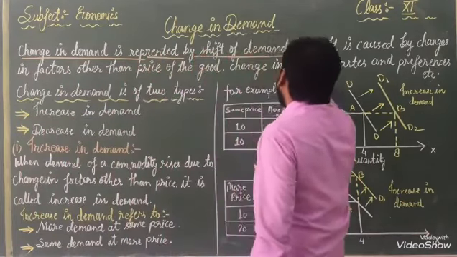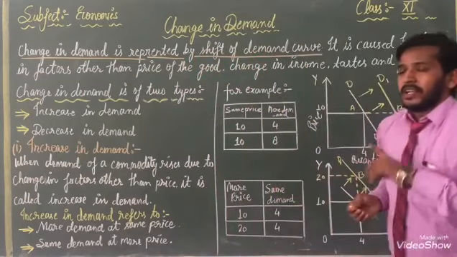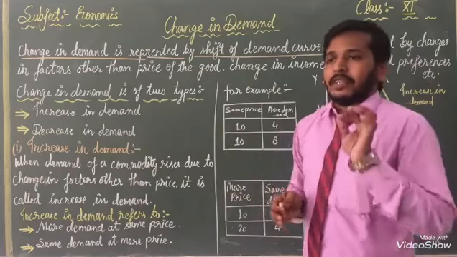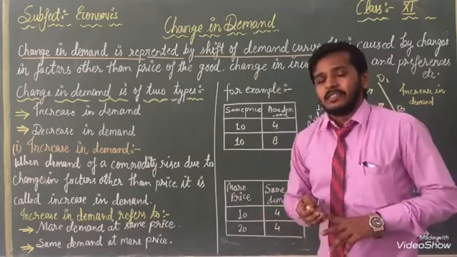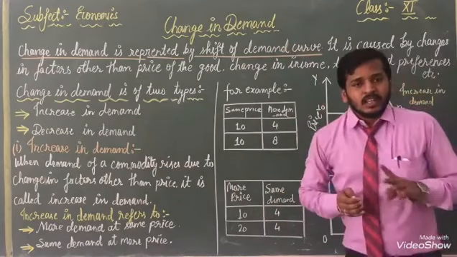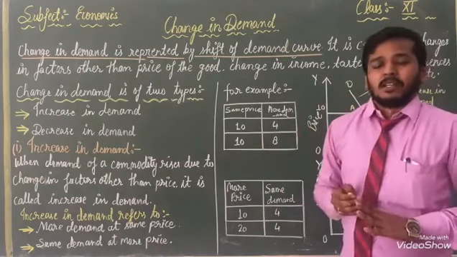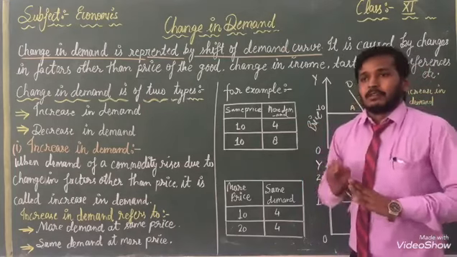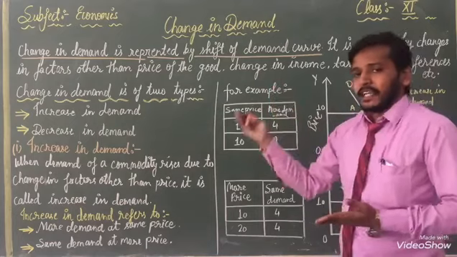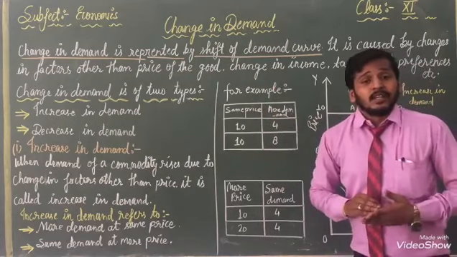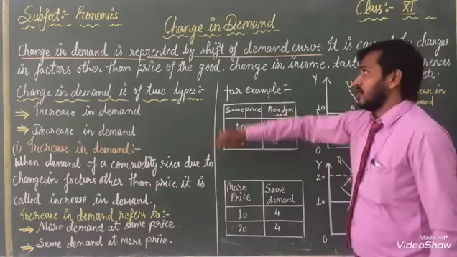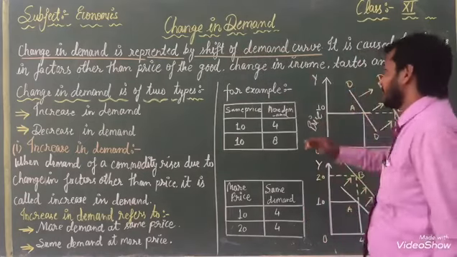When our demand curve shifts, then we can say there is a change in demand. If the demand curve shifts from one place to another place, one side to the other side, then we can identify and explain a change in demand.